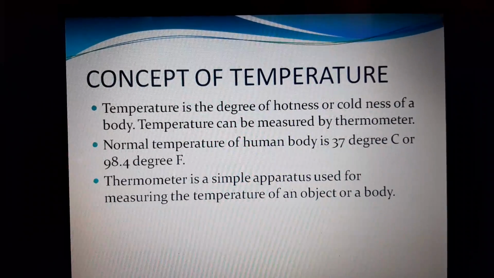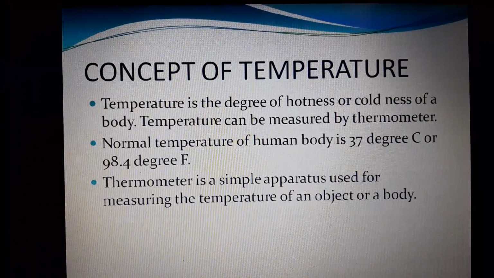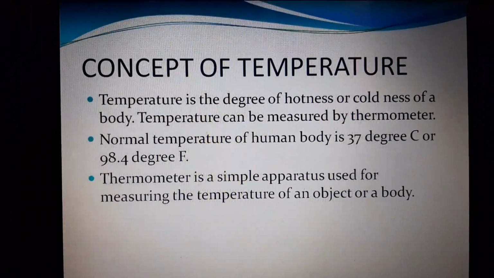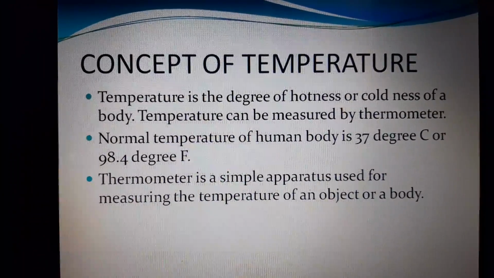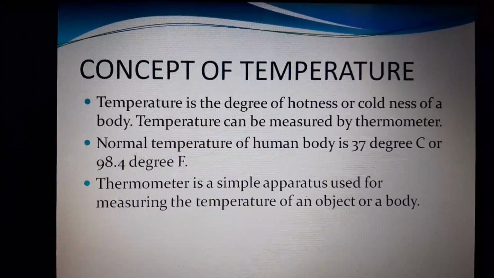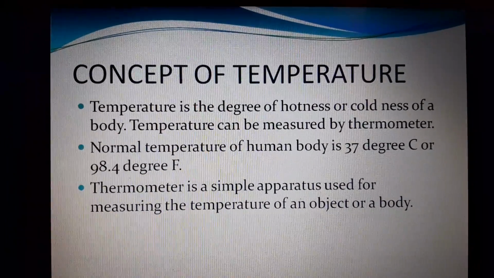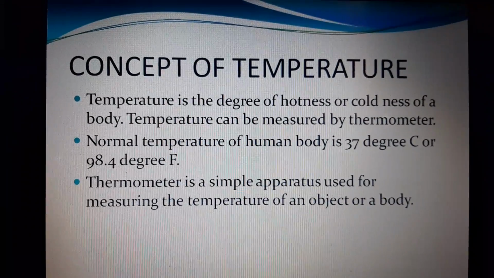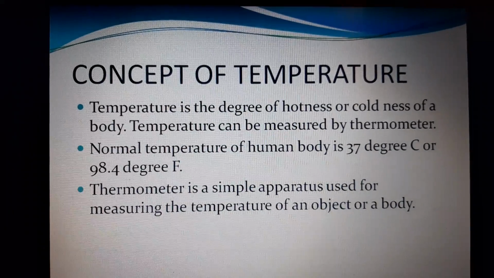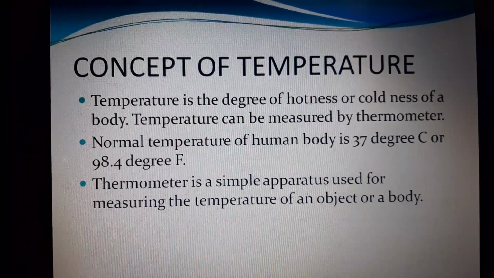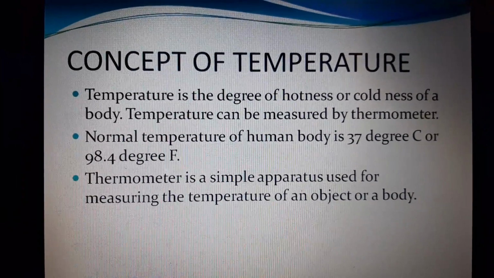Then what is temperature? The concept of temperature is how hot or cold a body is. It means temperature is the degree of hotness or coldness of a body. Temperature can be measured by a thermometer. The normal temperature of the human body is 37 degrees C, or 98.4 degrees Fahrenheit. When we say anything is hot or cold, how much hot or cold it is, is its temperature.